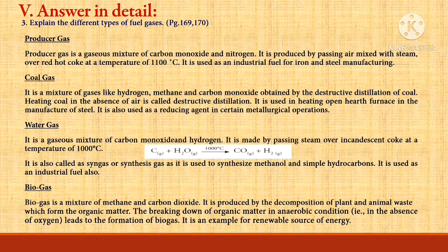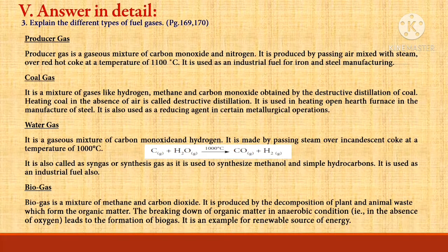Types of fuel gases. Producer gas. Producer gas is a gaseous mixture of carbon monoxide and nitrogen. It is produced by passing air mixed with steam over red hot coke at a temperature of 1100 degrees Celsius. It is used as an industrial fuel for iron and steel manufacturing.